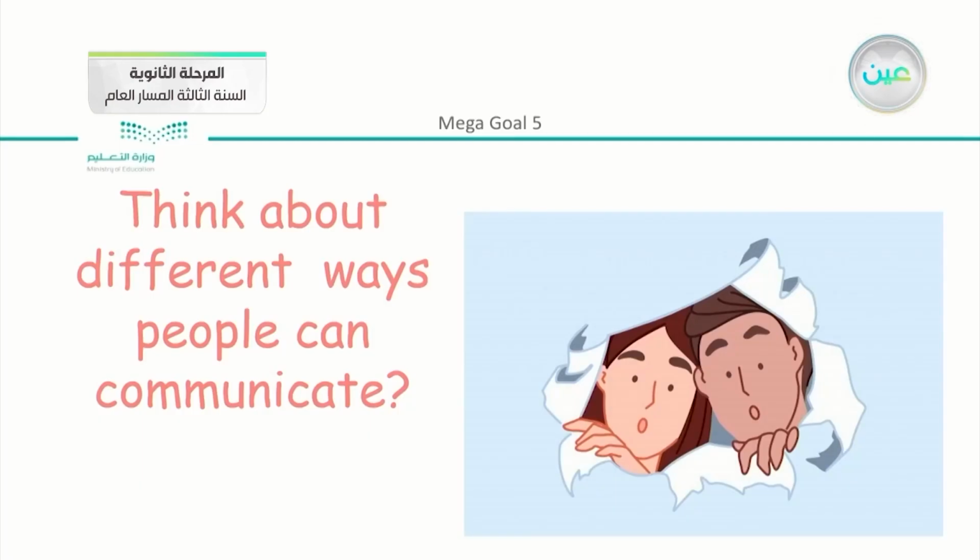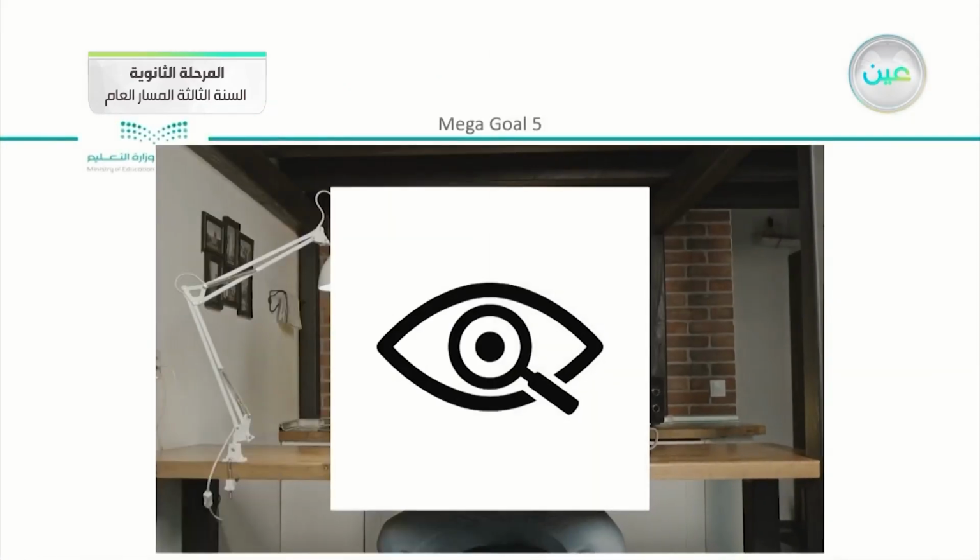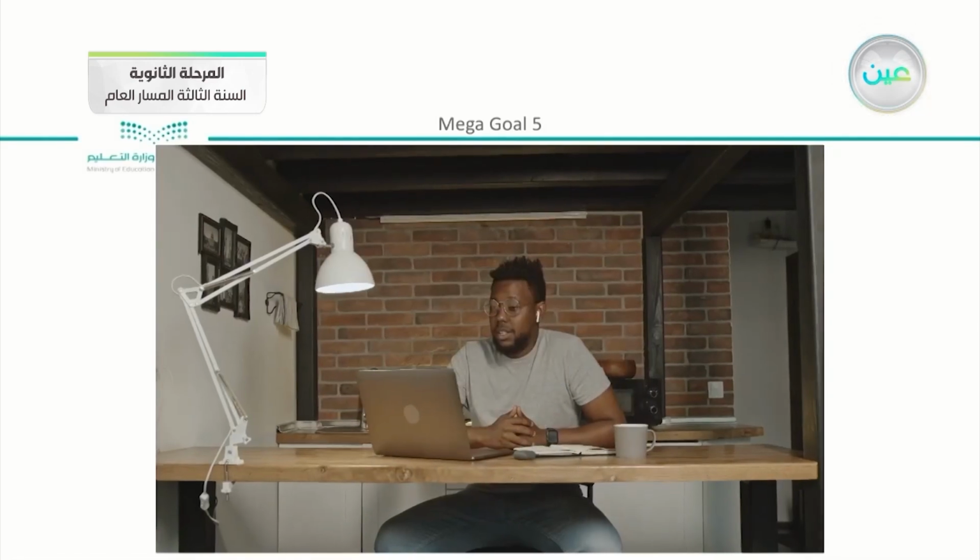So here we have the question. Think about different ways people can communicate. Now when we look at this map here, you can see that we have other ways. Now we can say that we have formal and informal, oral and written, internal and external, verbal and nonverbal. So here you can see that we have many ways to communicate, and we have lots of topics that we can talk about. To understand more, let's just watch this video.